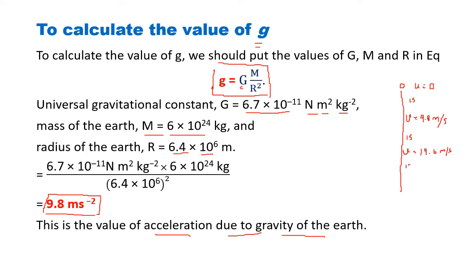After 1 more second, the third second, the velocity will become 19.6 plus 9.8, that is 29.4 meter per second. So 9.8 meter per second square means the gravitational pull of the earth will keep on changing the velocity of the body at every second at the rate of 9.8 meter per second square.